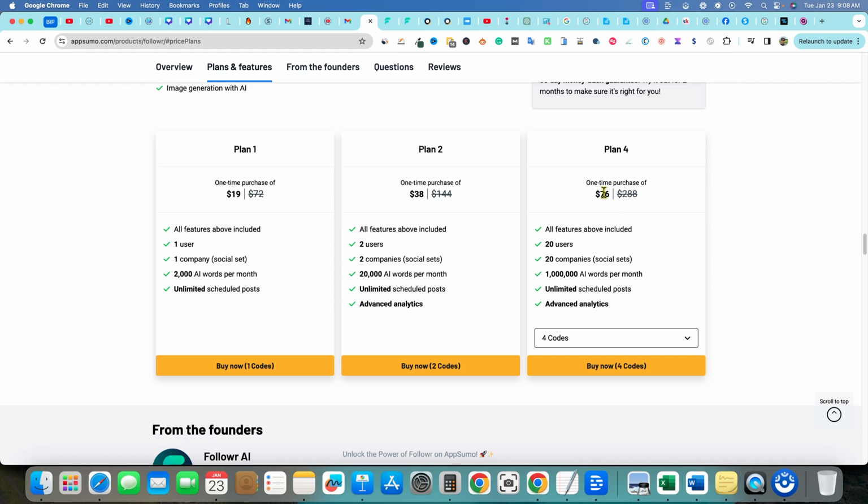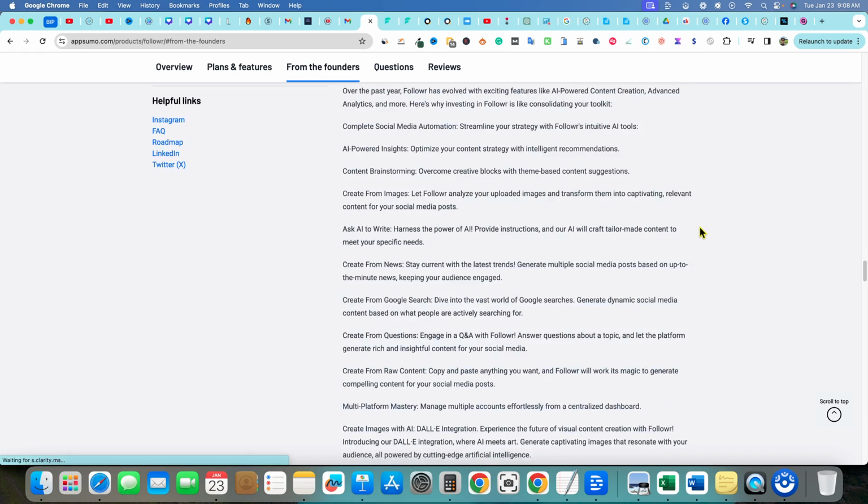But my concern is going in at tier 4 and only having 20 companies. What if someone wants to buy this tool and be an agency, right? Maybe they want to have 50. I would say they need to have a plan in here that has 50 companies management or so forth, so someone could actually use this tool to go out and be an agency and sell these services and manage other agencies' social media accounts. So that's my 2 cents with all that.